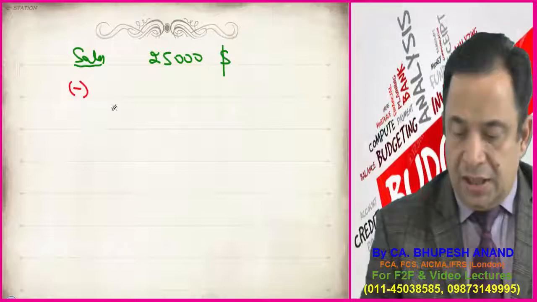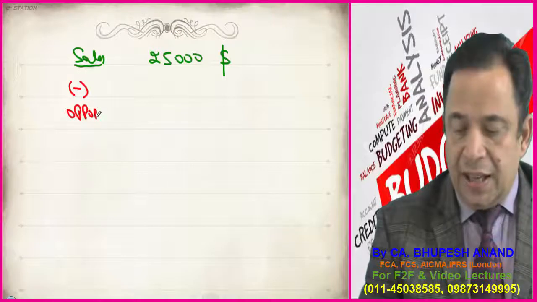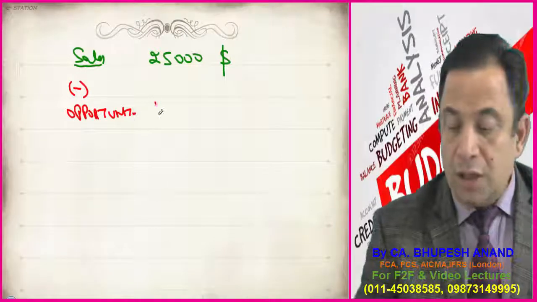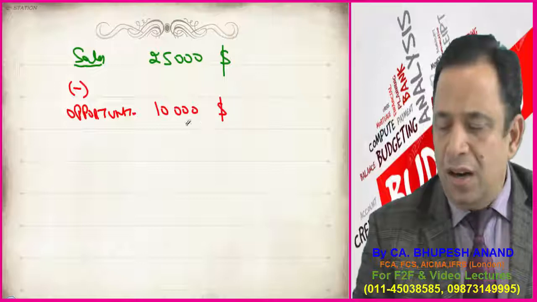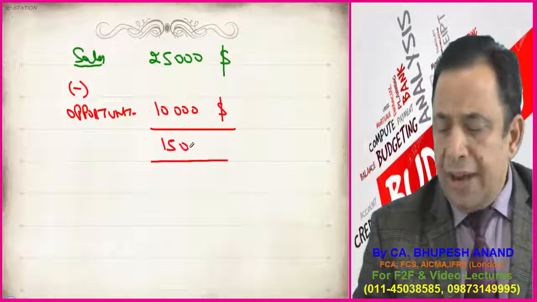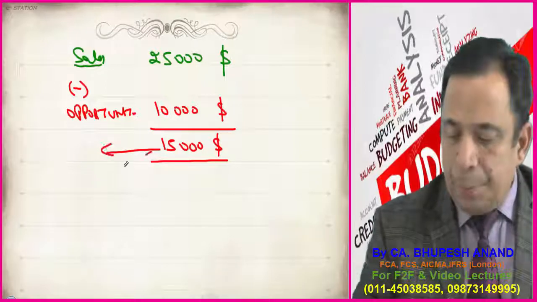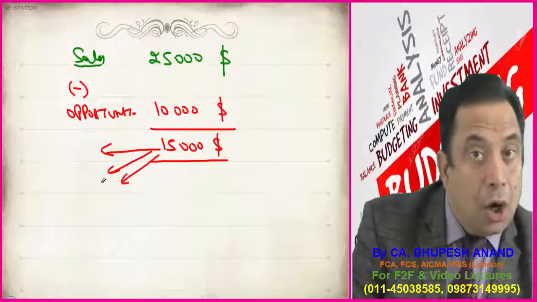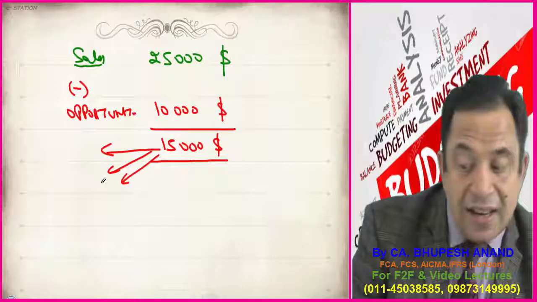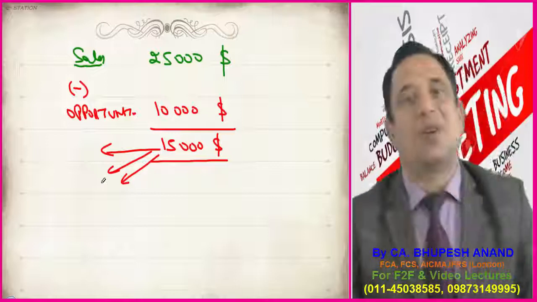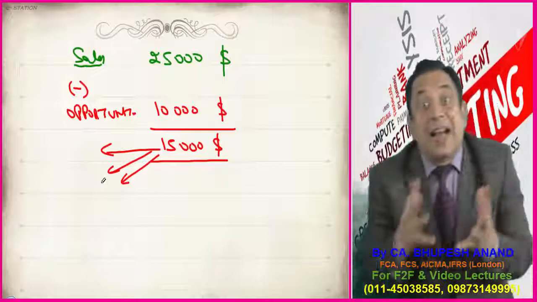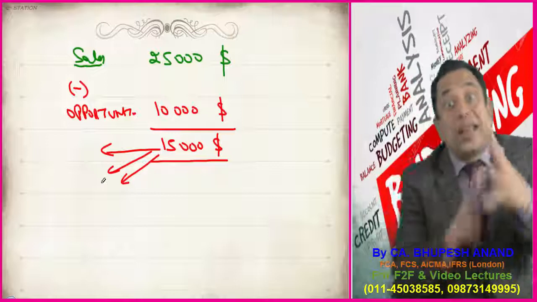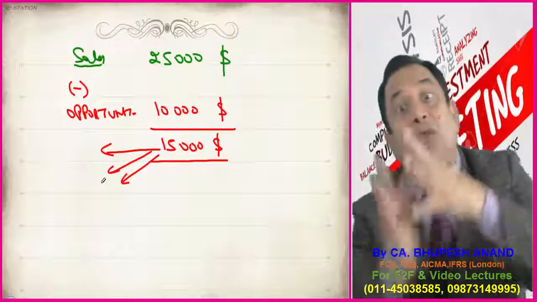We will first deduct the opportunity cost, because in any way I would have earned $10,000. So the net benefit from that project is not $25,000, rather it is $15,000. So this is named as opportunity interest. Like this, we will consider the concept of opportunity interest.